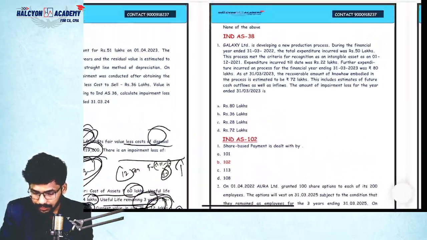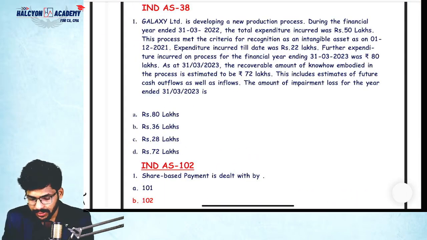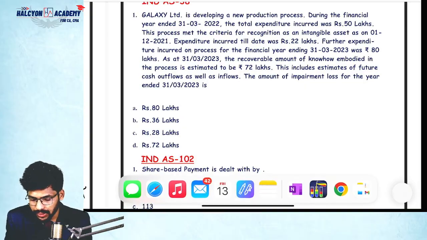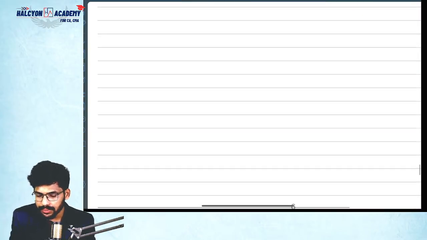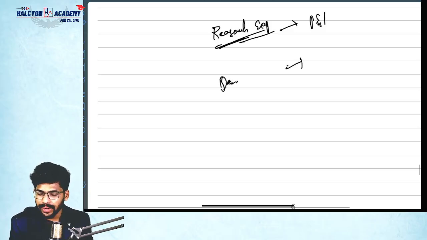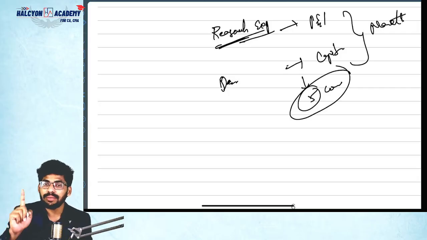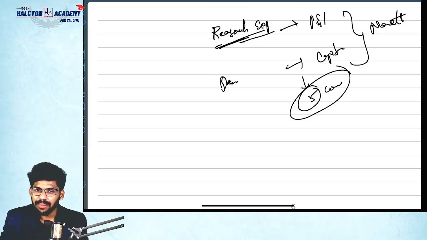So next, coming to Ind AS 38. Yes, you can solve this question. I will tell you the concept, guys. So basically, as per Ind AS 38, research expenses should be transferred to P&L. Development expenses should be capitalized, provided 5 conditions are satisfied. This is already discussed in marathon, right? I have discussed the same question also.